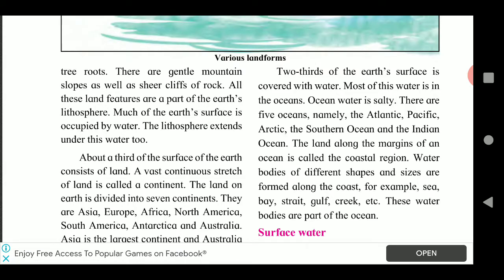A vast continuous stretch of land is called a continent. A vast continuous stretch of land is called a continent.